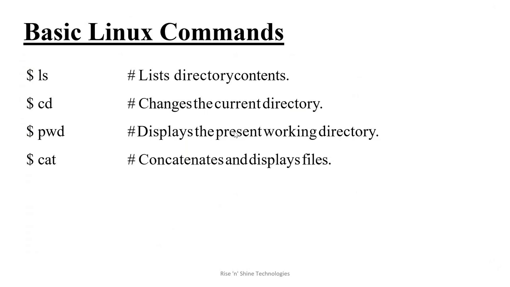On the basis of the type of extension, the content will be opened. But what is the command on the Linux system to view the file content? That is the cat command. Cat and the file name, without worrying about the extension; there is no extension dependency on the Linux system. You just use the file name, which displays the file content.